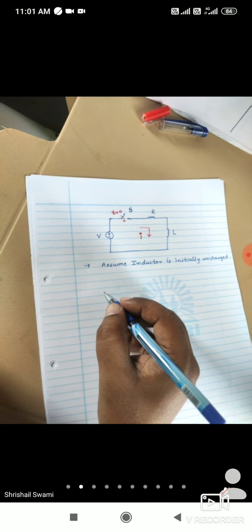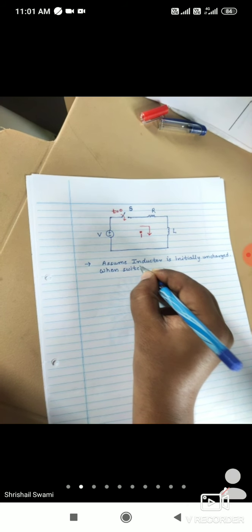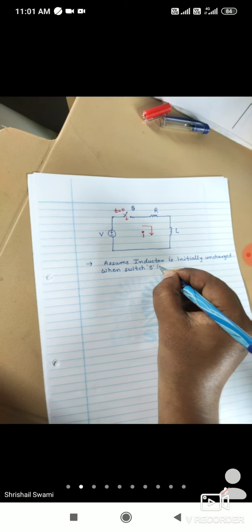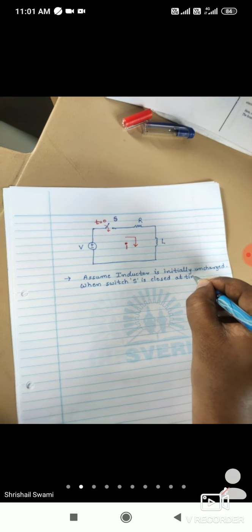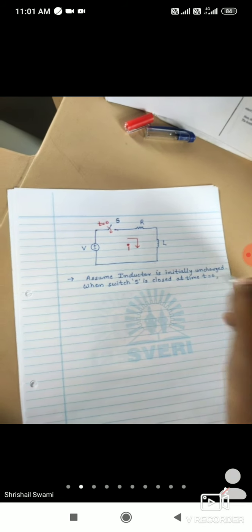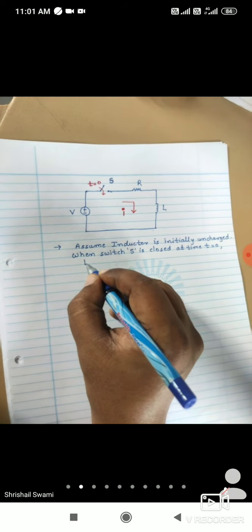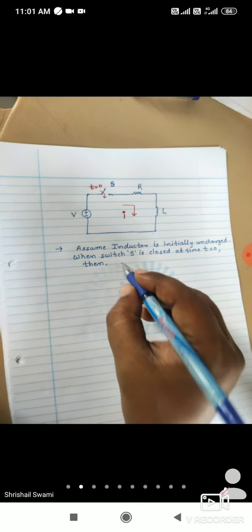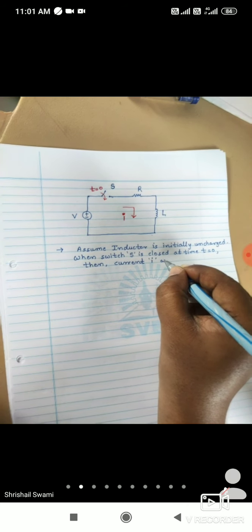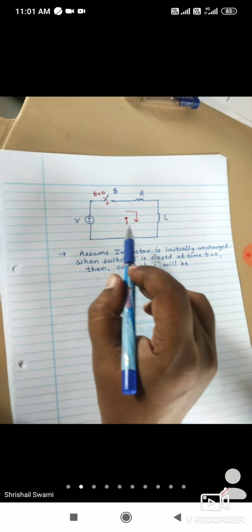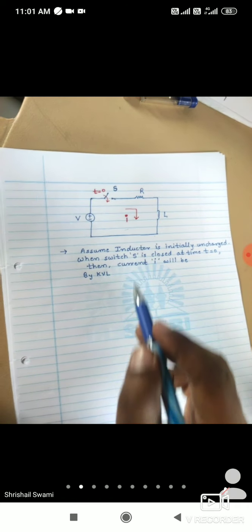Now when switch S is closed at time t equal to 0, then the current I will be... so how to find out current I? By KVL. So you can find the current I by using the KVL.